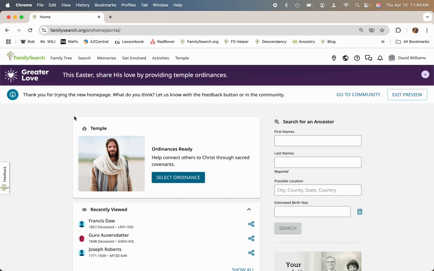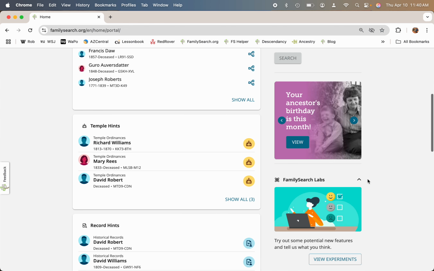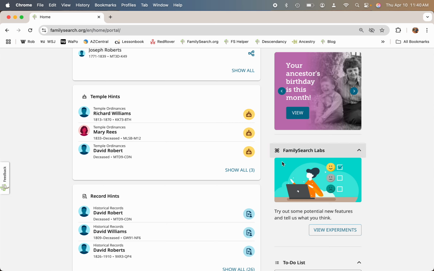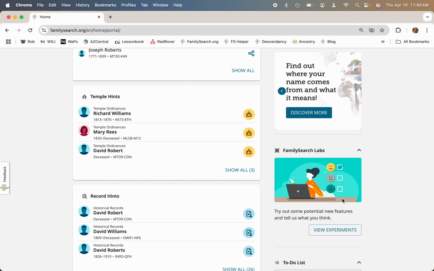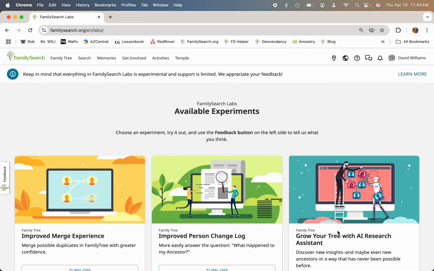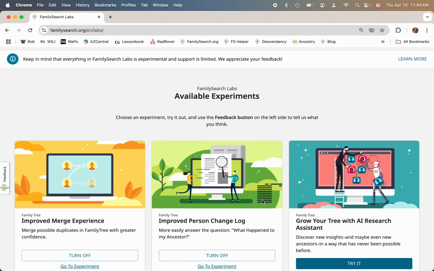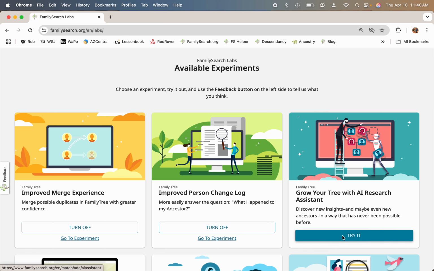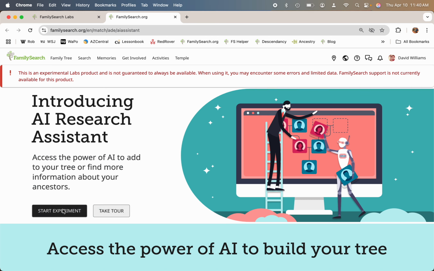So once you log into FamilySearch, this is the AI assist. What you need to do is scroll down here on the right hand side where it says FamilySearch Labs, and click on View Experiments. All of these I would encourage you to turn on, but if you're bothered by them, just turn them off. What I would do is just click Try It, and you're going to see this black button over here where it says Start Experiment.